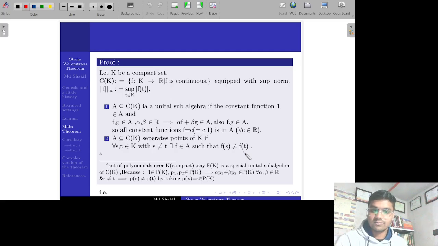And now we see that the set of polynomials over K is nothing but a special kind of unital subalgebra of CK. Why? Because we know that 1 is itself a polynomial.